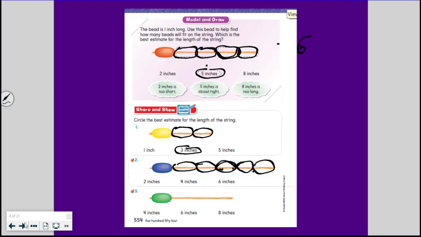So if we count all of them, 1, 2, 3, 4, 5, 6, that would mean that this string is about 6 inches. Let's try the next one. So we've got 1 already, 2, 3, probably about 4. So that means this string is about 4 inches. All right, let's go to the next page.